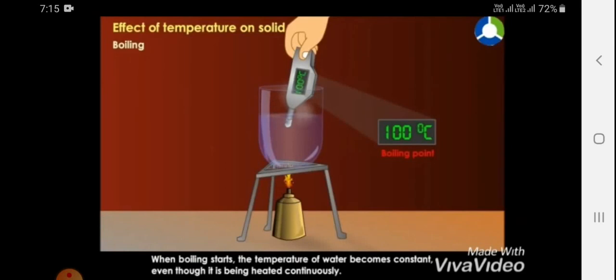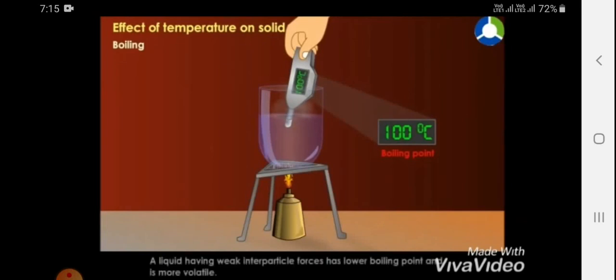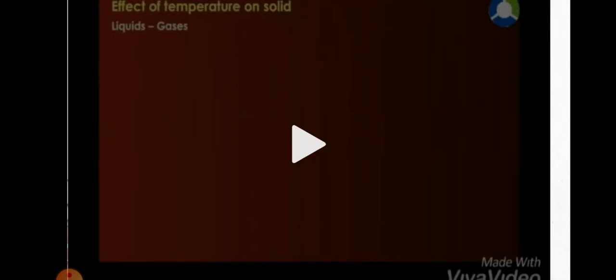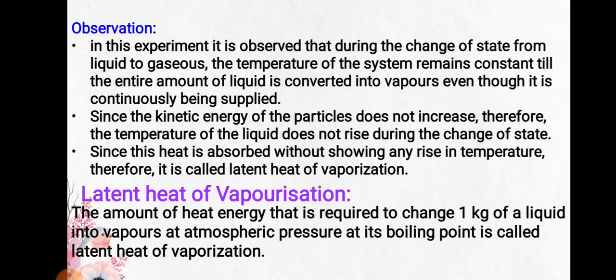And we know that when boiling starts, the temperature of water becomes constant even though it is being heated continuously. It shows 100 degrees Celsius only. A liquid having weak interparticle forces has a lower boiling point and is more volatile. So the temperature remains constant even in the liquid. Why is the temperature showing 100 degrees Celsius only? Because of the latent heat present in the liquid. So let us learn about that.